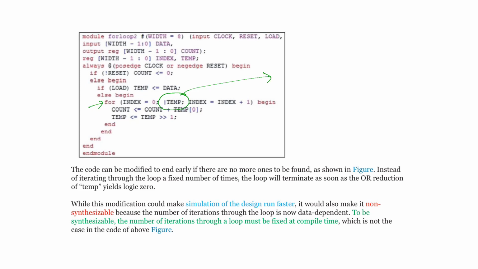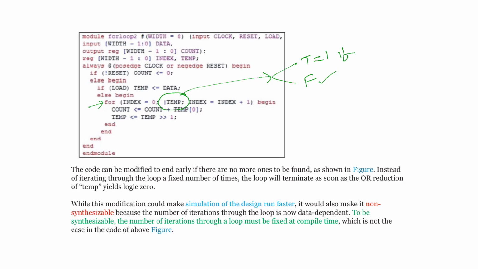If all the bits are 0, then it will give 0. So this is the condition you are going to get, true or false. This is 1 if any one of the bits is 1. If at least one of the bits is 1, this will be true. Otherwise, this will be false.